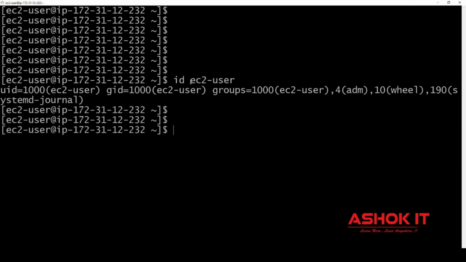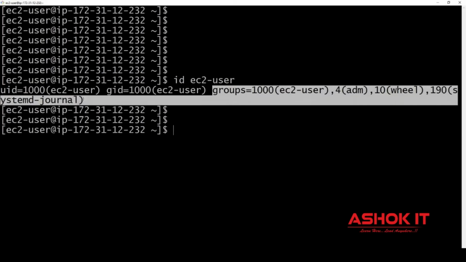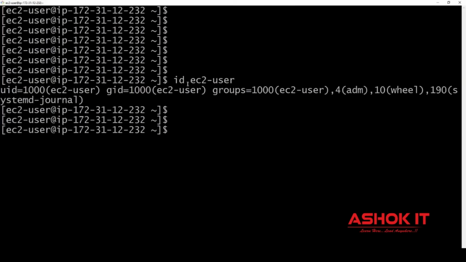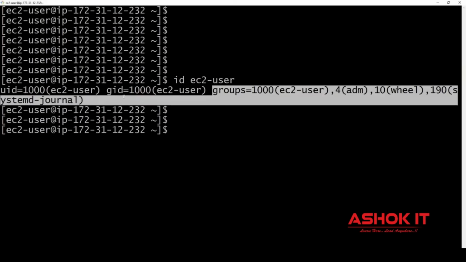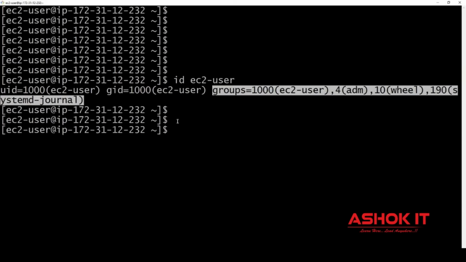Now I want to add EC2 user to the DevOps group also. Guys, can you check it here? EC2 user is not part of the DevOps group as of now.